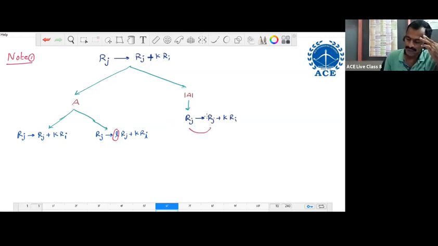Rj position, Rj plus K Ri. Ri into K, Rj into 1. Here the multiplier of Rj should be 1. Whatever the multiplier of Ri, it doesn't matter. But here Rj into 1 only. So whenever you want to apply an operation on a determinant, we strictly follow this rule. It's a condition. On this note point, there are two GATE questions for the CSE branch.